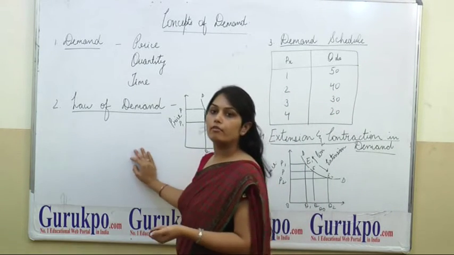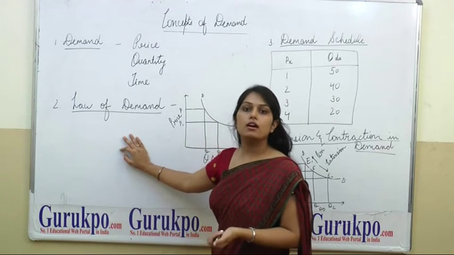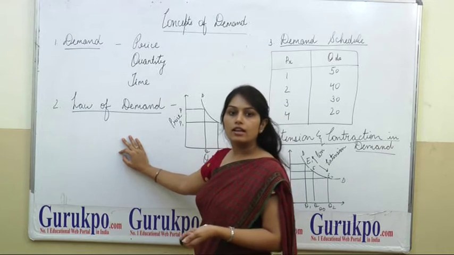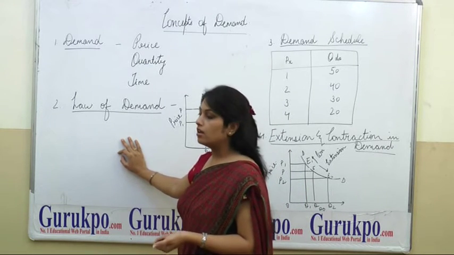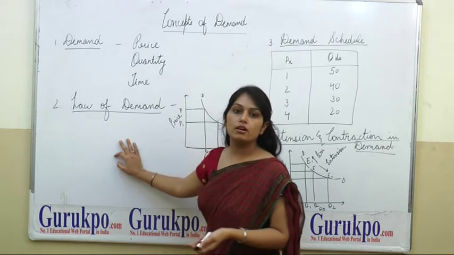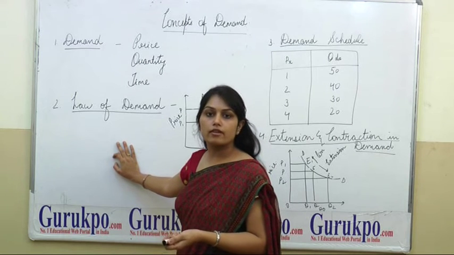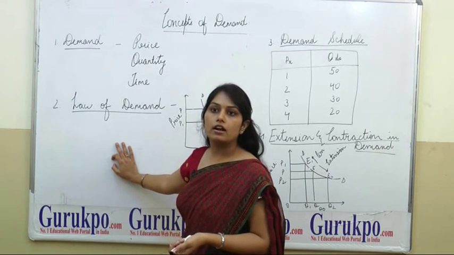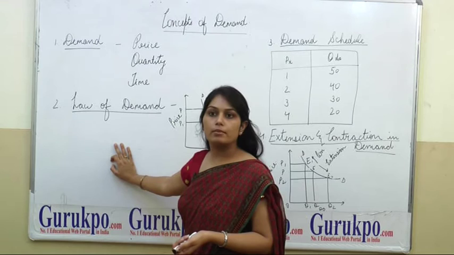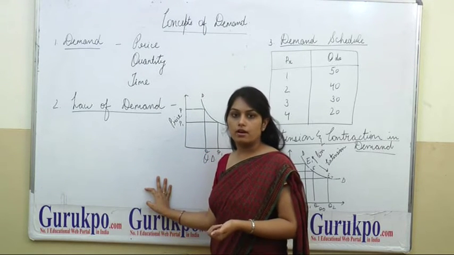Now, all the things that come under other things are the assumptions of the law of demand. The assumptions of the law of demand are the price of related goods, money income of the consumer, price of the commodity, taste, nature and preferences of the consumers, climatic conditions, and future expectations of prices. These are all the assumptions of the law of demand.